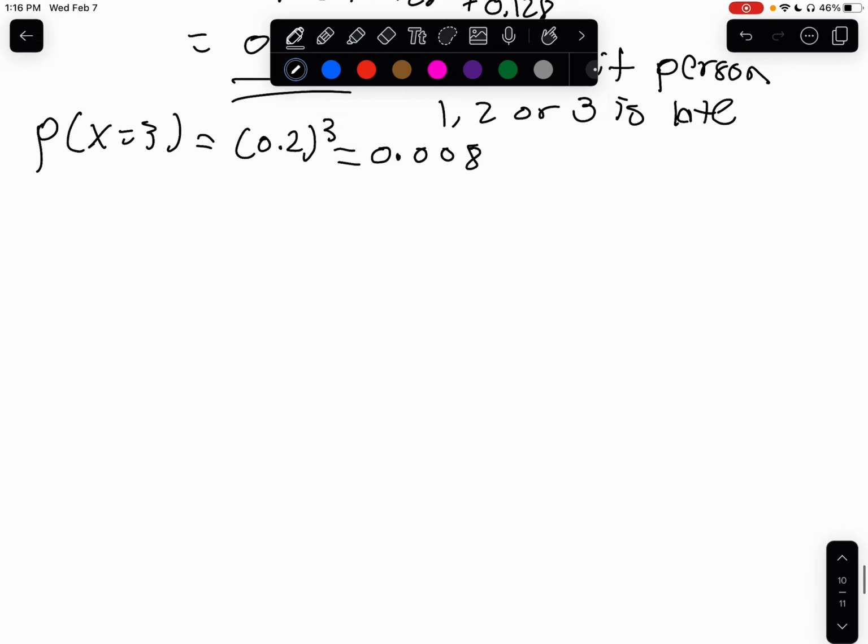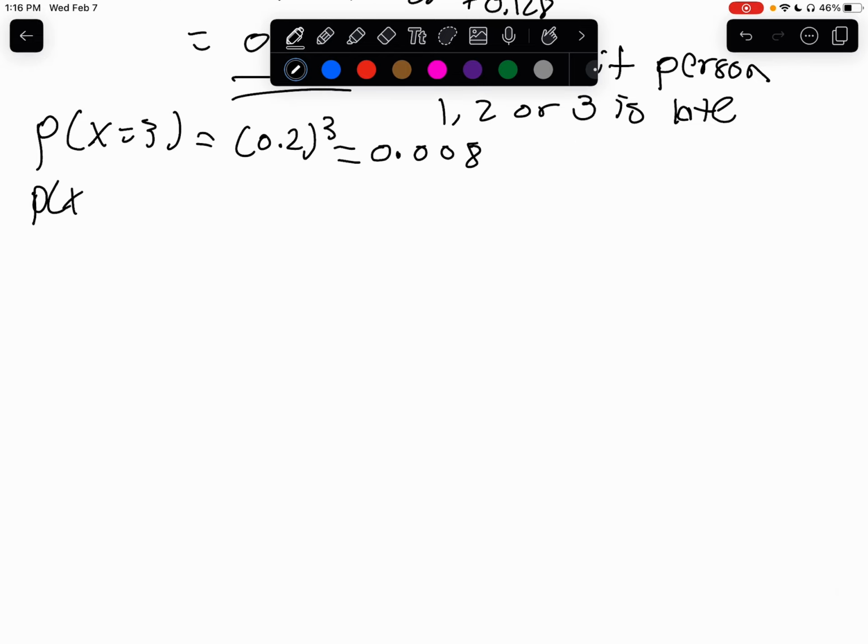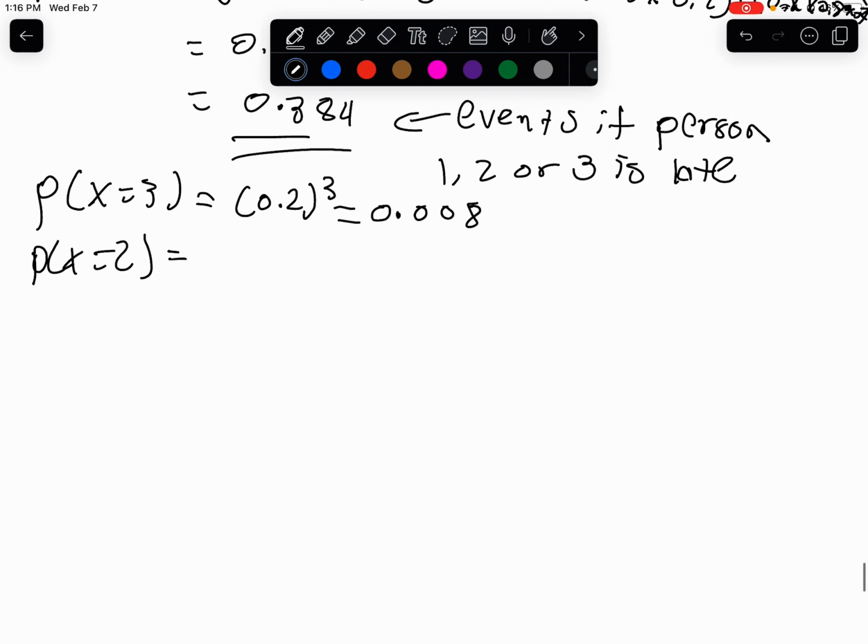We'll also do P of X equals 2, because we forgot to do if 2 people are late. We're going to do the calculation. All right. So P of X equals 2